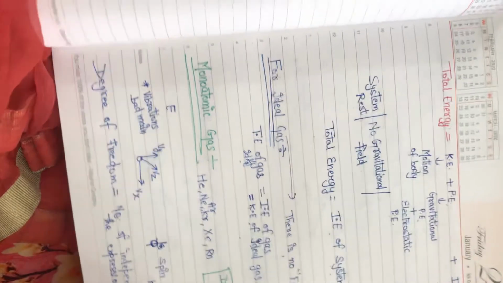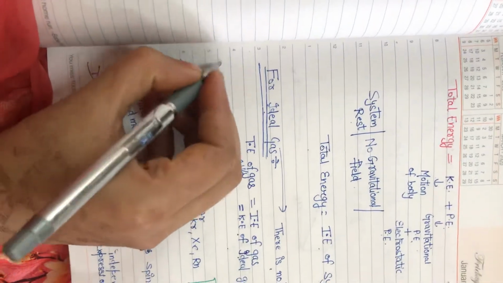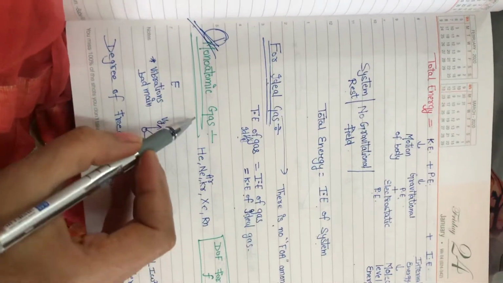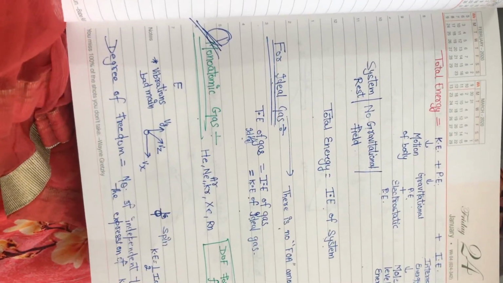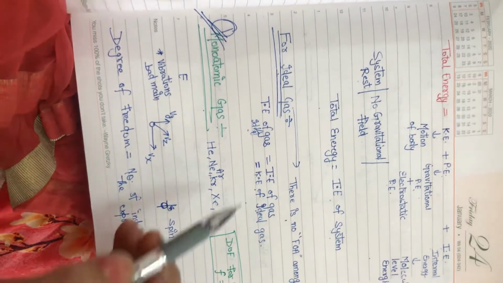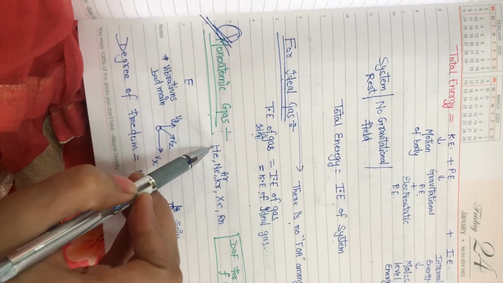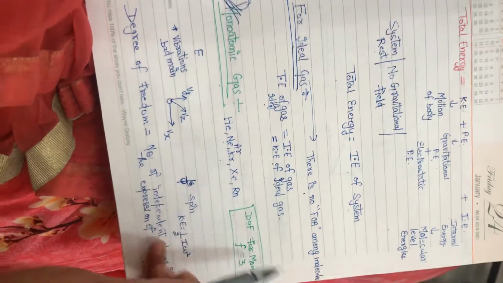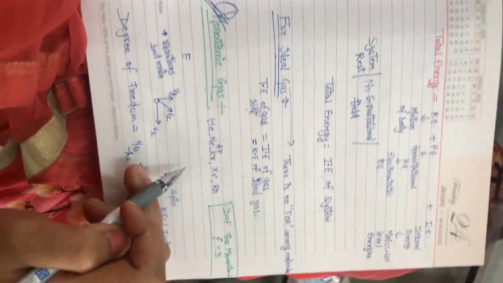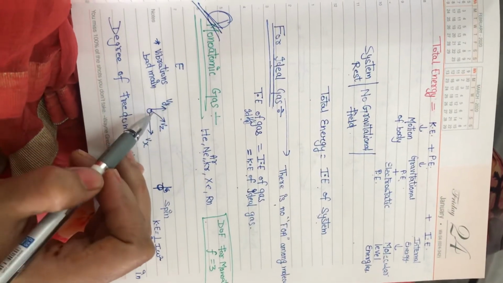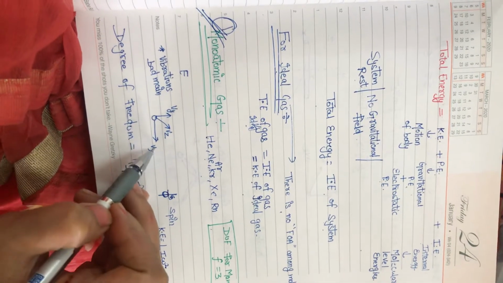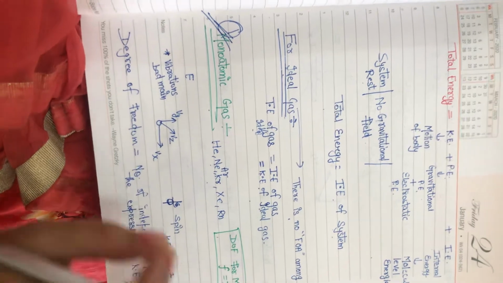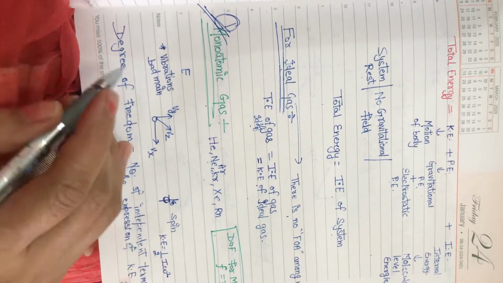Clear? Now come to the degree of freedom. Our next topic is degree of freedom. In case of monoatomic gases, as you all know, monoatomic gases have only one atom. For example, helium, neon, argon, krypton, all these are monoatomic gases. In case of monoatomic gases, molecules vibrate along x-axis, y-axis and z-axis independently. They don't depend on any other thing.